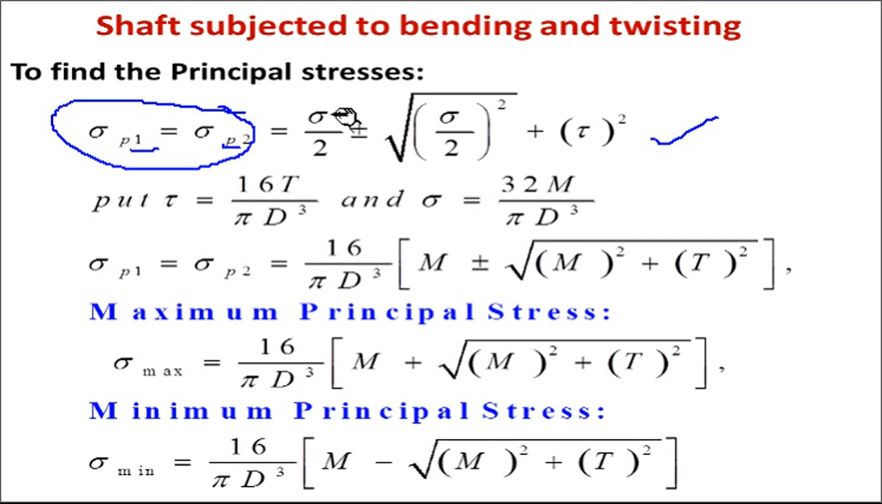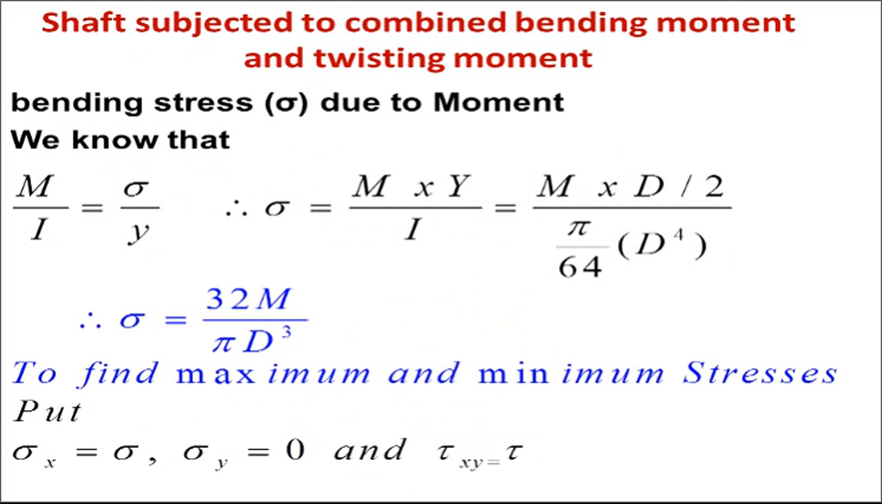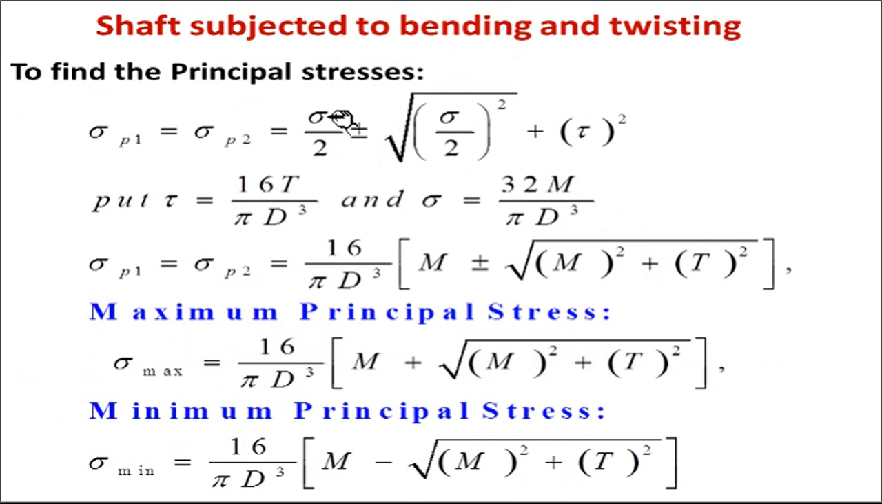So here in the formula sigma y is assumed as 0 because there is no stress in the y direction. So that's why I have just considered sigma x and tau. Tau x, you have to take only one place, tau. So sigma x plus sigma y by 2, sigma y is 0, so this term will be sigma by 2. This will also be sigma by 2.